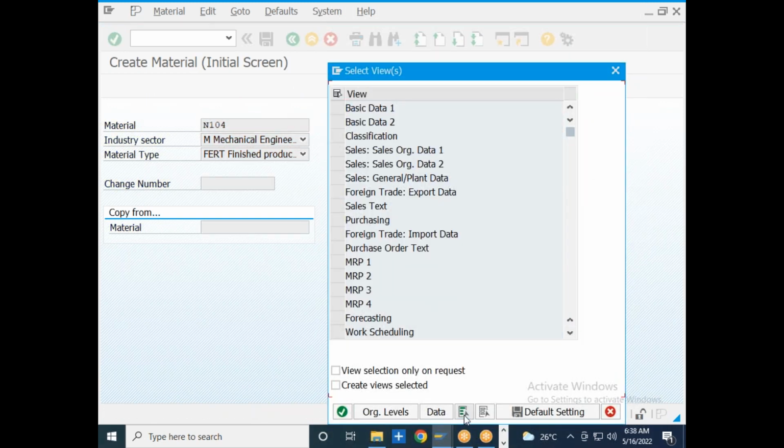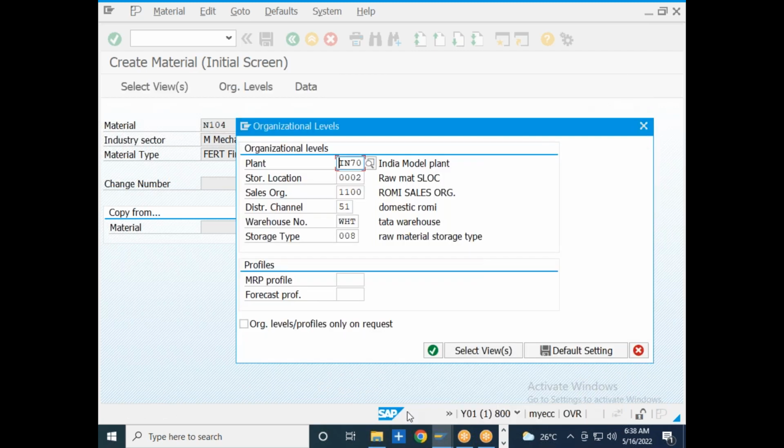Okay, so let us select. Let me go to the organizational levels. In the organizational levels, I will give the